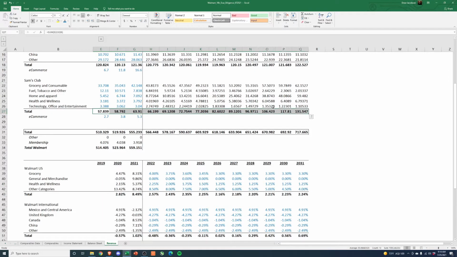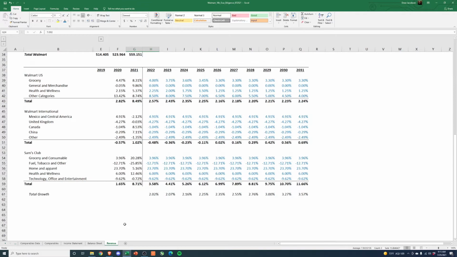Grocery and consumables, this will continue to grow, but it looks like historically, growing 2 billion. So if we have it growing 2 billion a year, which is kind of what we do, that's actually probably pretty fair, this piece. This next piece, decreasing, okay, that's kind of in line. Now this is the piece, home and apparel, growing 1 billion a year. Not even 1 billion a year. I mean, it grew 1 billion here and then kind of tapered off.